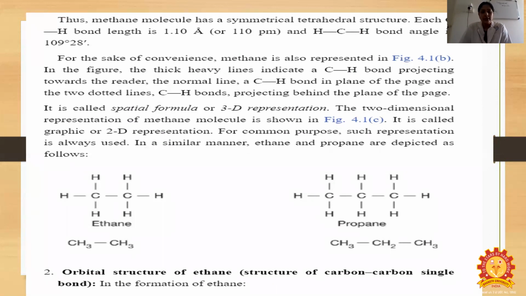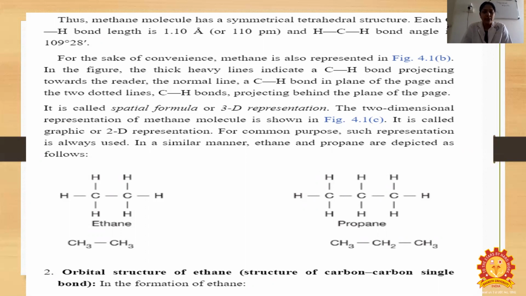For the sake of convenience, methane is also represented in the figure. Thick heavy lines indicate carbon-hydrogen bonds projecting towards the reader. The normal line is the carbon-hydrogen bond in the plane of the page, and the two dotted lines are carbon-hydrogen bonds projecting behind the plane of the page. It is called a spatial formula or 3D representation.